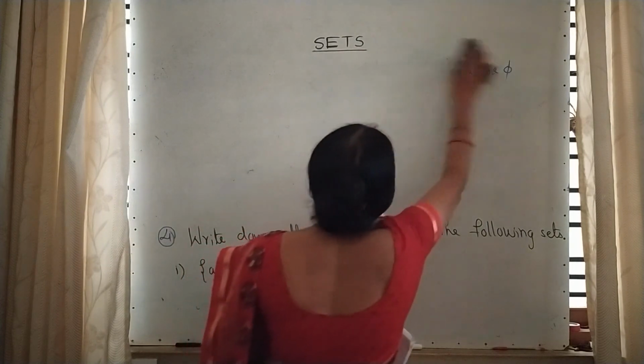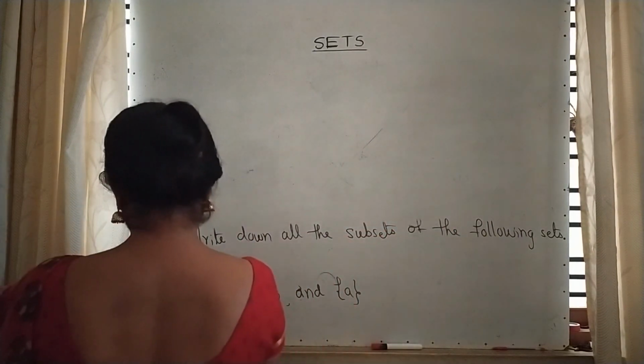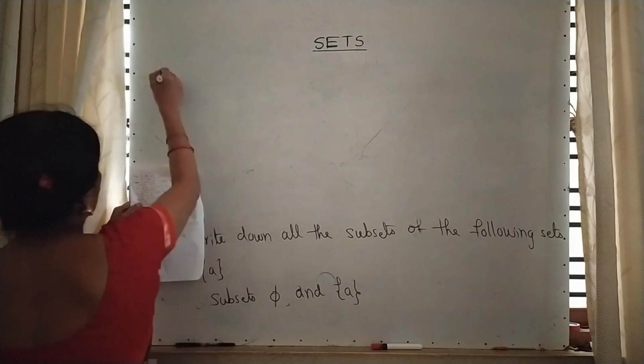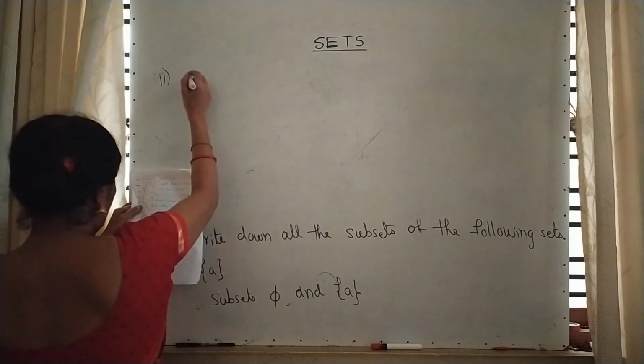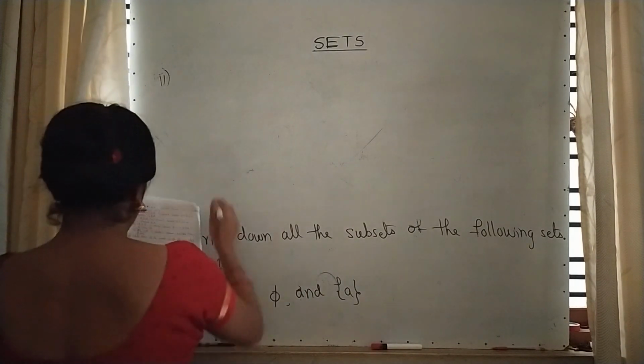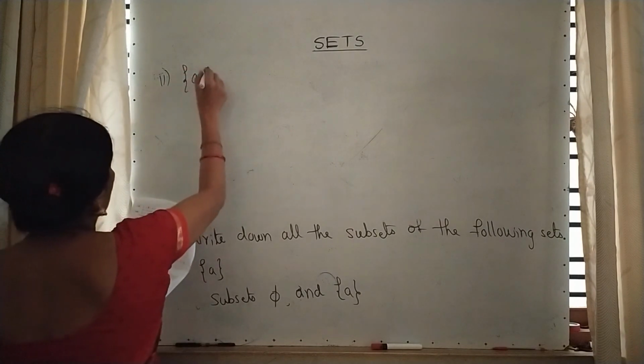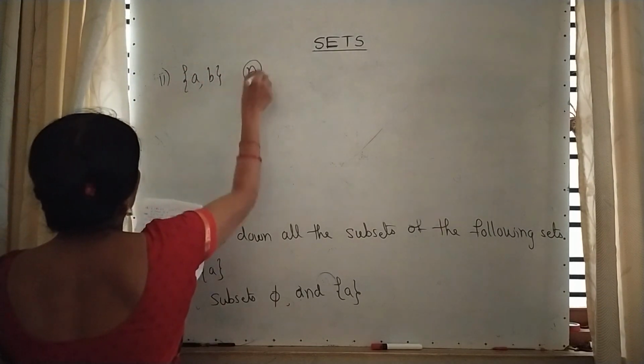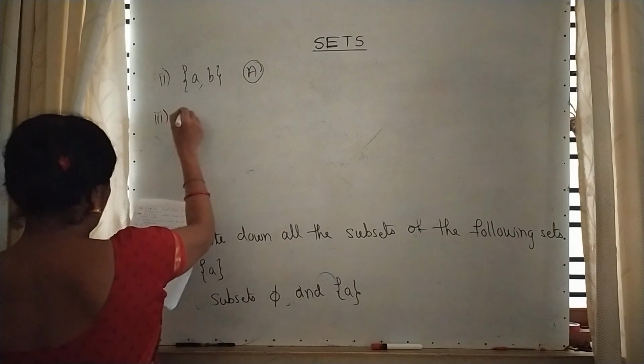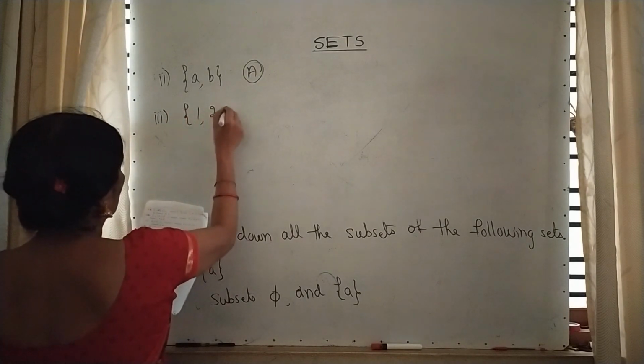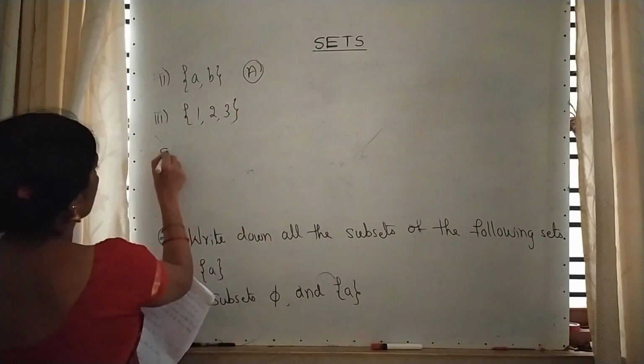Second question is assignment for students. {A, B}. This is assignment for students. Third one. {1, 2, 3}. See subsets.